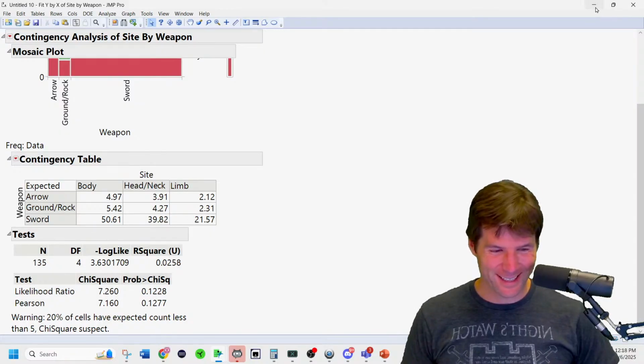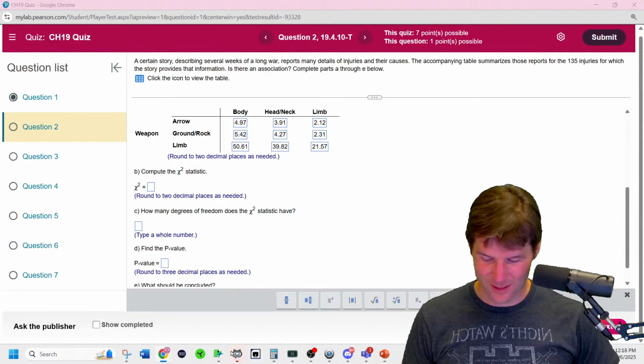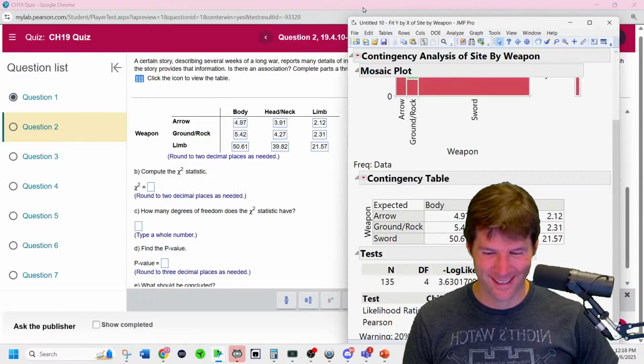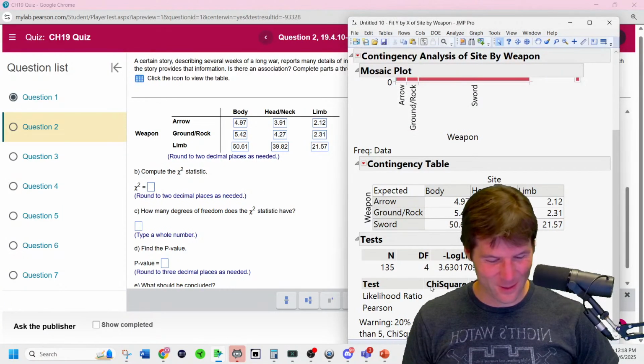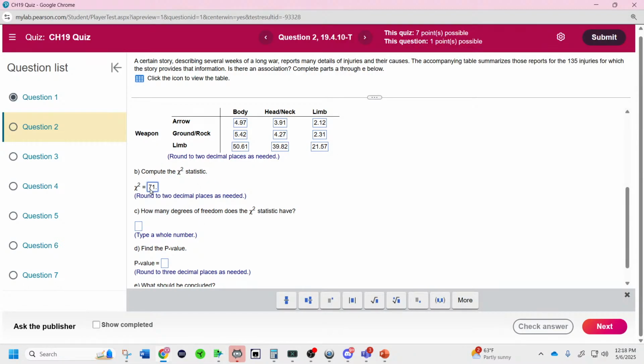So we got the chi-squared. We have a little fun here to end class. The chi-squared right there is the Pearson chi-squared, the sum of all the cell chi-squareds. If you get your cell chi-squareds and sum them up yourself, you'll get 7.16. Very important to know this: the Pearson chi-squared is the sum of all the cell chi-squareds.